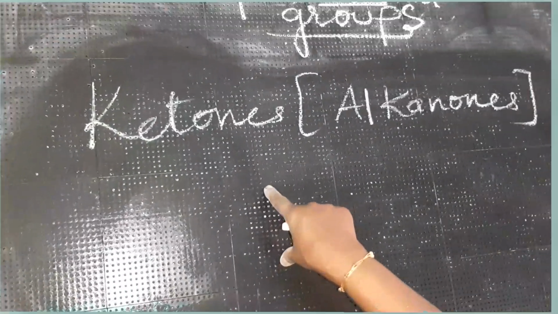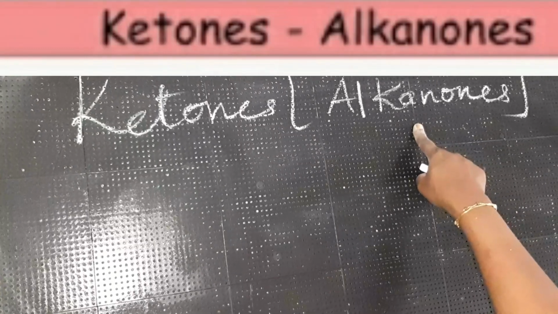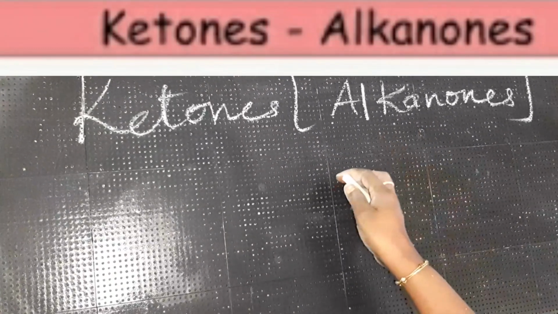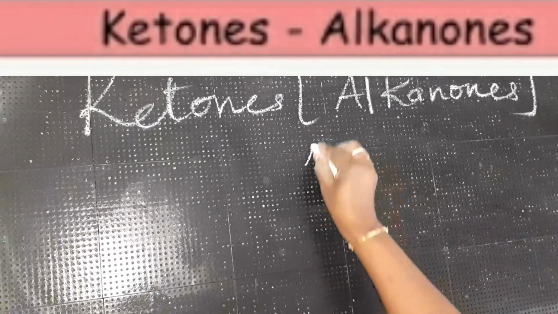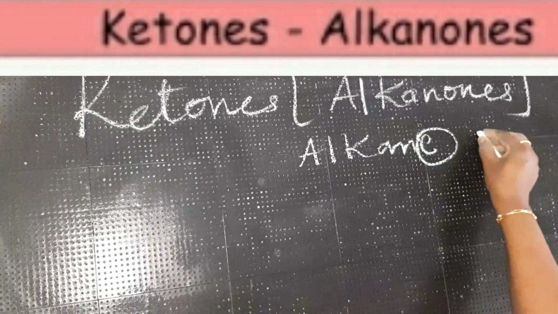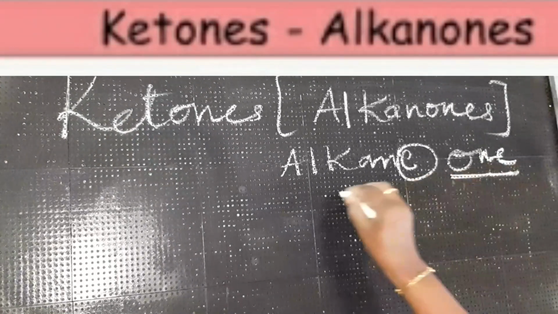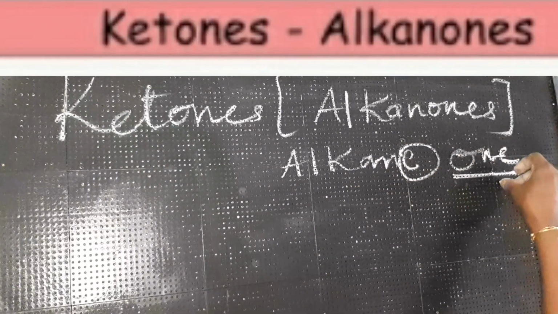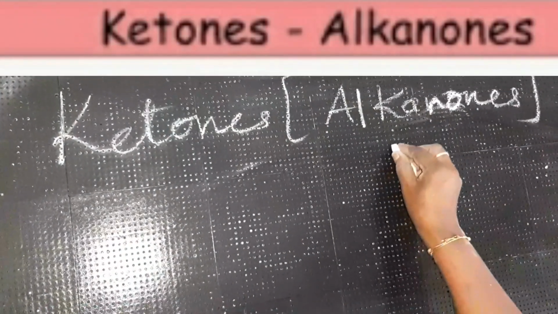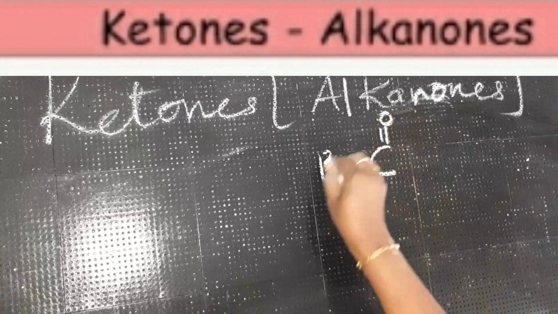Ethanol. Now we shall learn the next functional group, ketones, or we call them alkanones. What is the functional group for alkanone? In alkane, the "e" is replaced with "one", O-N-E. That's why these are called alkanones. Now the functional group for alkanones is carbon double bond O.